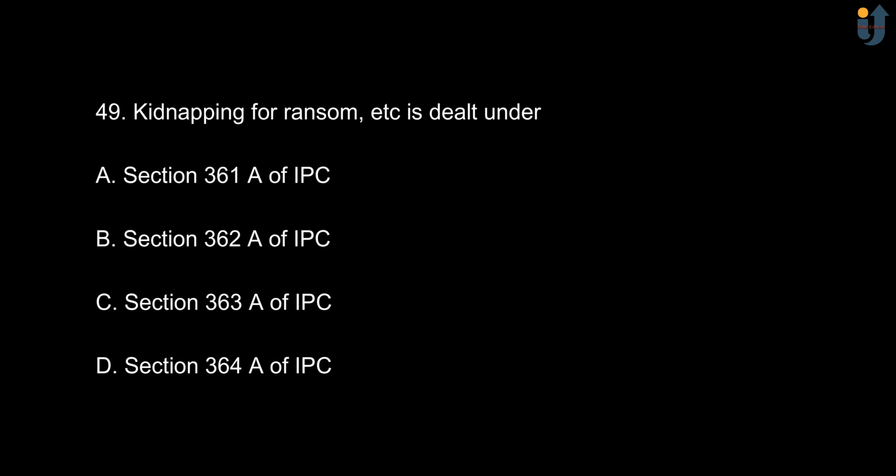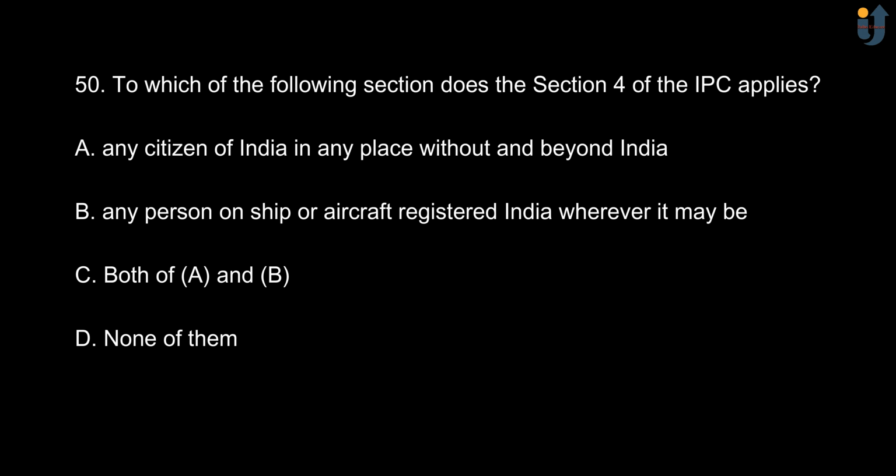Let's see the next. Kidnapping for ransom, etc. is dealt under option A, section 361A of IPC. Option B, section 362A of IPC. Option C, section 363A of IPC. And option D, section 364A of IPC. The correct option is option D, section 364A of IPC.